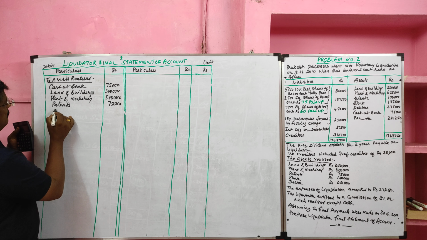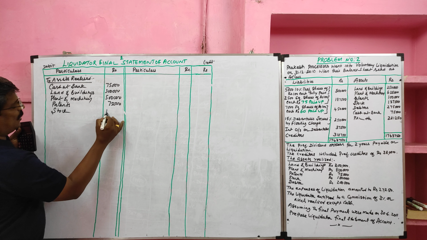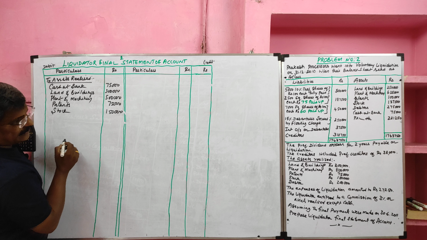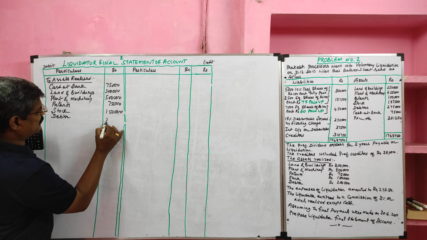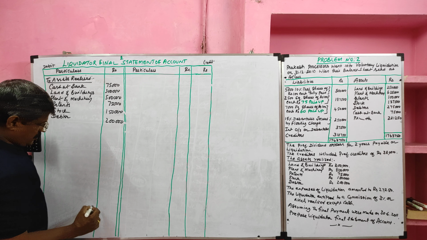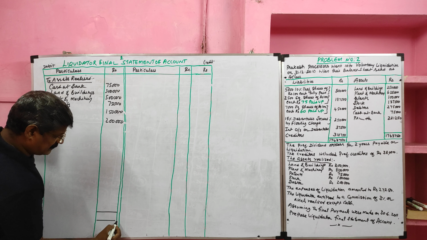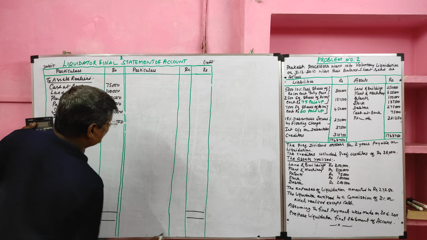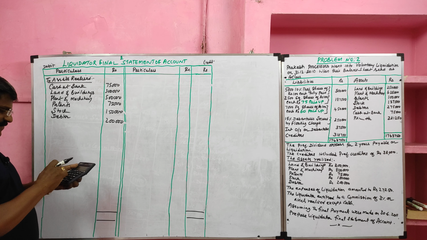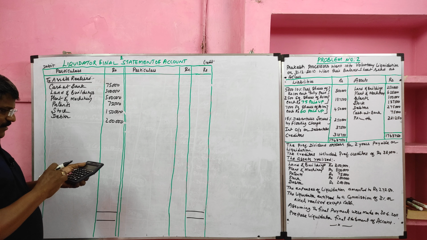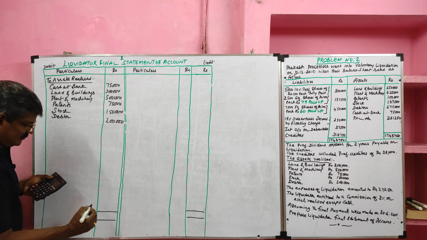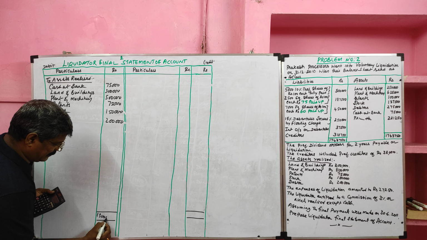Then stock 1,50,000. Then debtors 2 lakhs. So total assets realized: we add 75,000 plus 3 lakh plus 5 lakh plus 75,000 plus 1,50,000 plus 2 lakh. So total asset realized value is rupees 13 lakh.